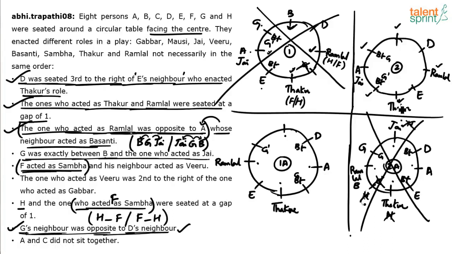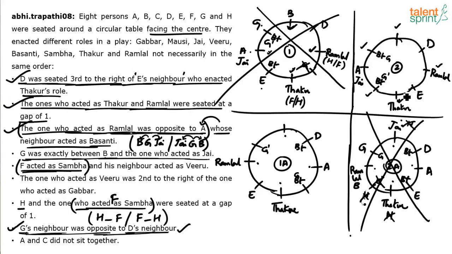If you take F here, you're getting it. Let me make it simple. I'm sure some of you have been able to follow, but for others who are confused, let's focus on one person. Let's focus on F. There are 5 positions available for F: 1, 2, 3, 4, 5.